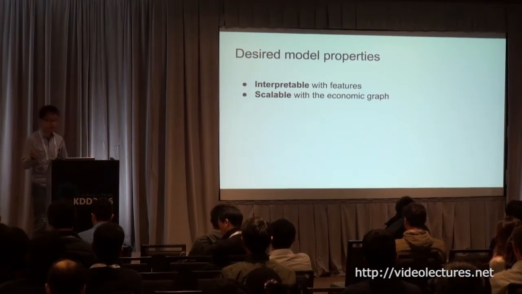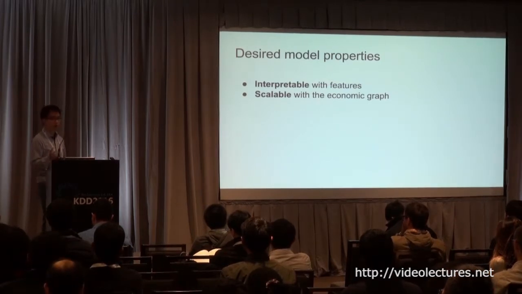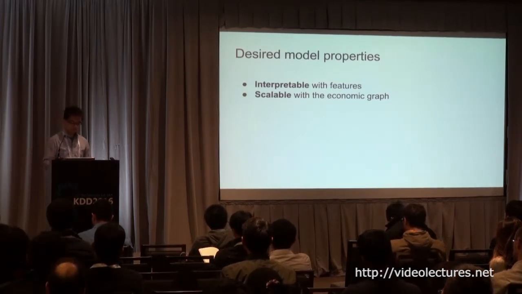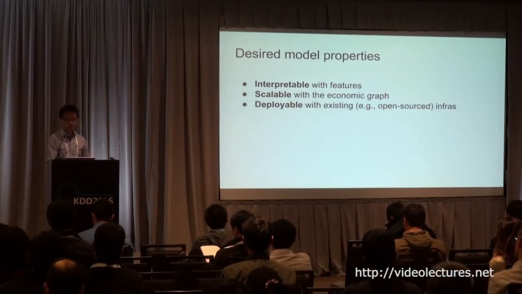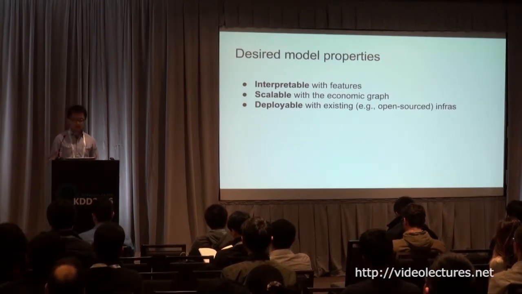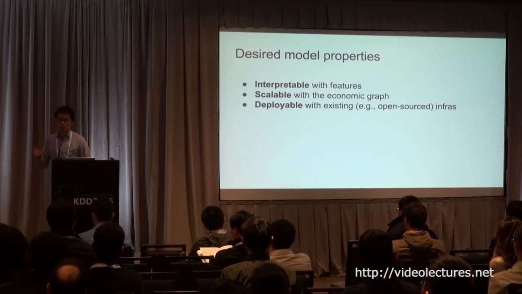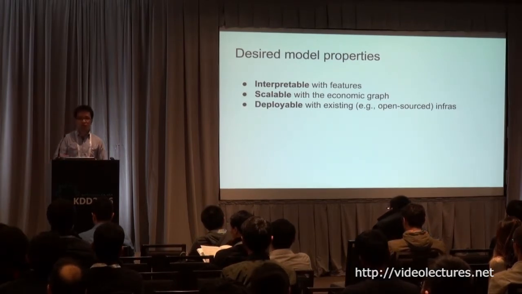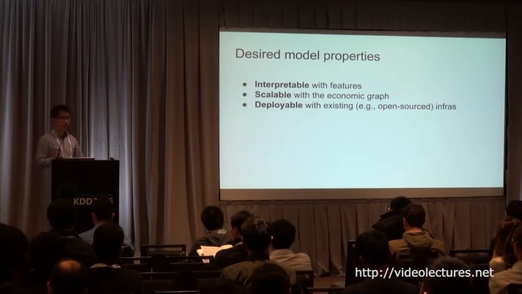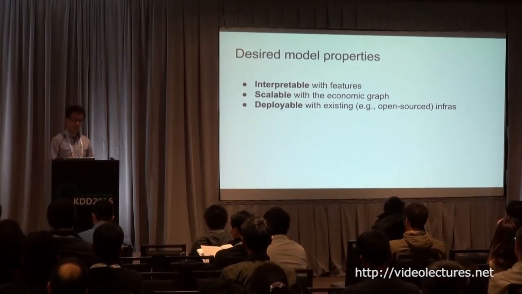The second is trivial, I think everyone should be comfortable with this: the model should be scalable, right? We don't want to build a toy model that runs on a single machine and that's it. Another thing very important in industry is that we want our model to be deployable. Deployable means we want our models to be deployed using existing, for example open source, infrastructure. We don't want to come up with a model and then design totally new infrastructure in order to launch it. That development cycle might take months or even years, so we want a new model that can be cast directly into the existing infrastructure.